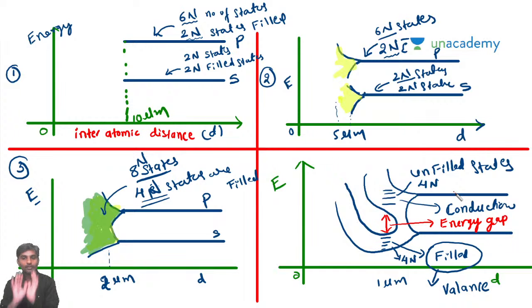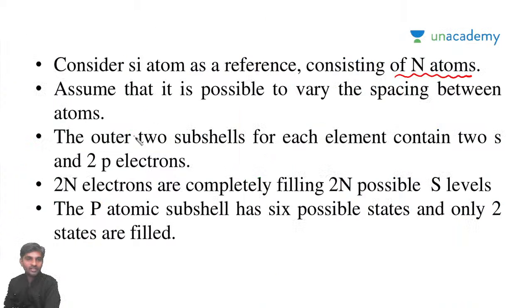So you got the point. This is how the energy gap has formed, and this band of energies is called the valency band. This band of energies is called conduction band, and this gap is the range of energies for which the electron will not exist. Either the electron should be in a filled state or in an unfilled state, but it can't be in between. That gap is called energy gap.